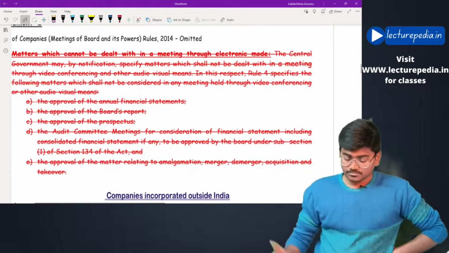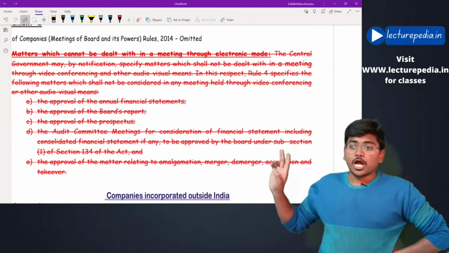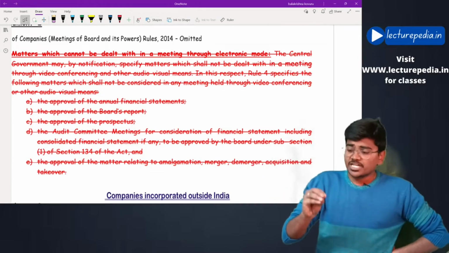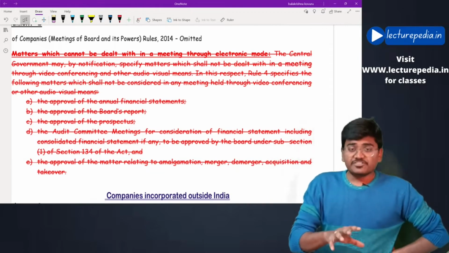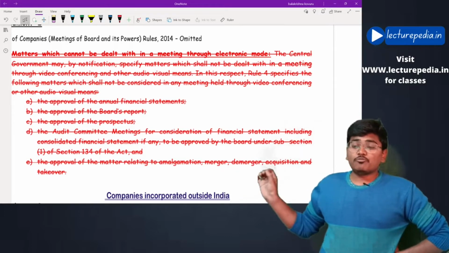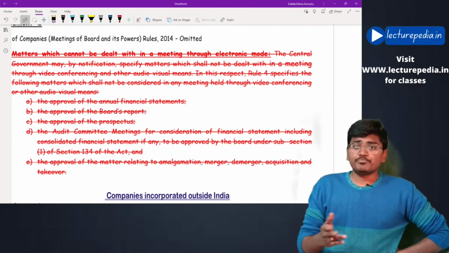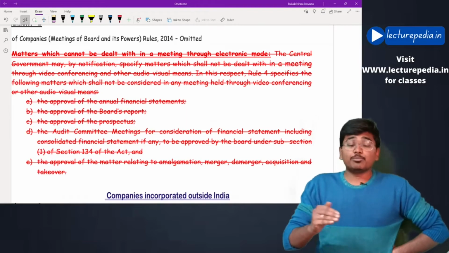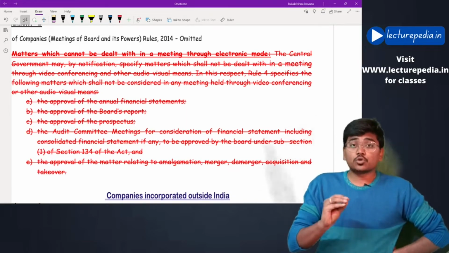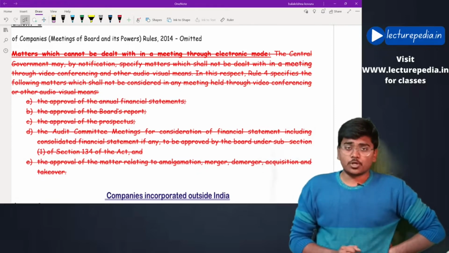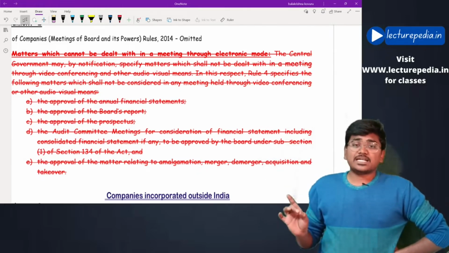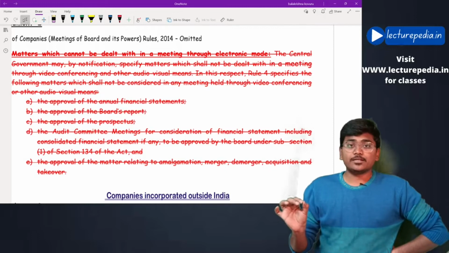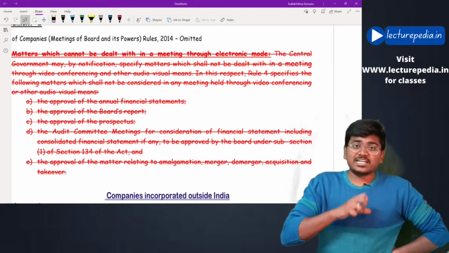What are they? Approval of annual financial statements, approval of board's report, approval of prospectus, and audit committee meetings in which the audit committee discusses about the financial statements, and also approval of matters relating to amalgamations, mergers and demergers. These 5 type of matters cannot be discussed in a board meeting that is conducted through audio visual means or video conferencing. Okay, the government felt that these matters are very important and the decision relating to these matters must be taken in a validly physically conducted board meeting only.